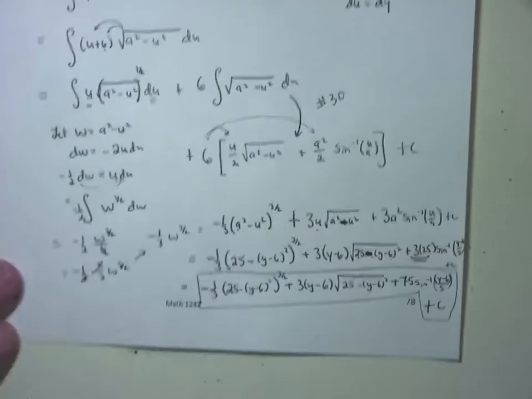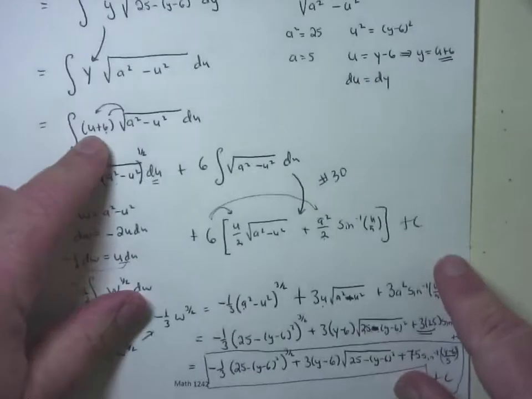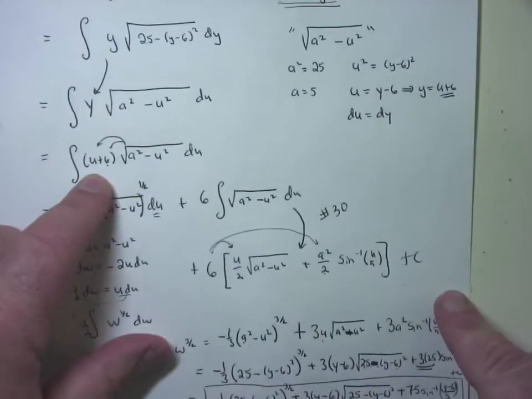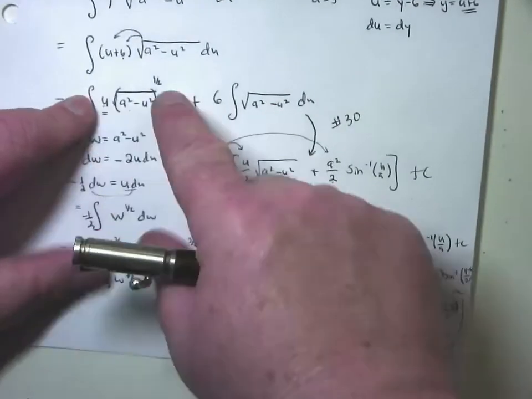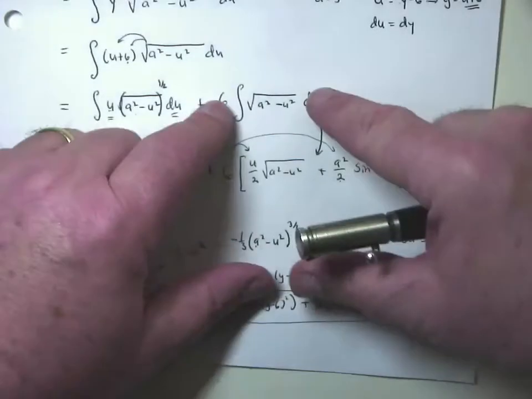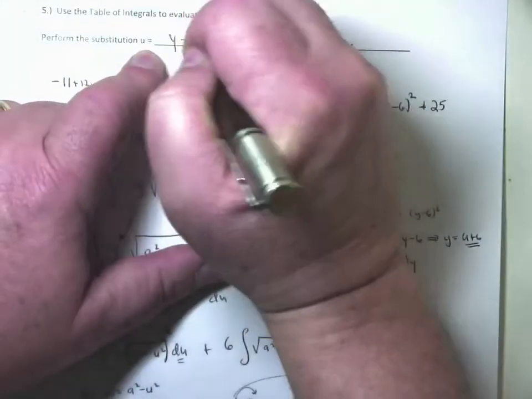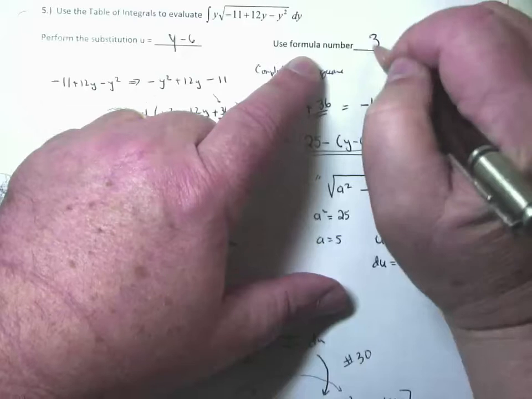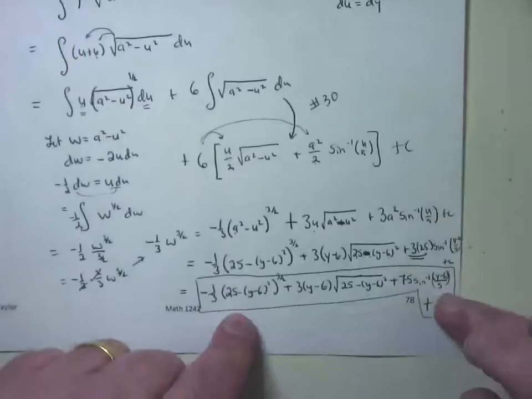Yeah, you know there's a WebWork problem waiting for you just like this. But remember, on this problem the real trick was, once I did this u substitution for the y after completing the square, you had to distribute and it turned into 2 problems. Remember this. The first problem with u out front is actually a u substitution problem that's not a formula in the book. You're expected to do that. The second problem is actually the table. So to go back and answer the question in terms of WebWork, what was u equal to? y minus 6. And what formula number did we end up using? It was formula number 30. That actually answers the question on this thing, as well as what you have to type in on WebWork.